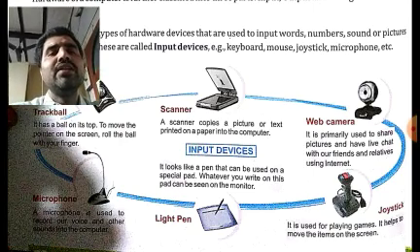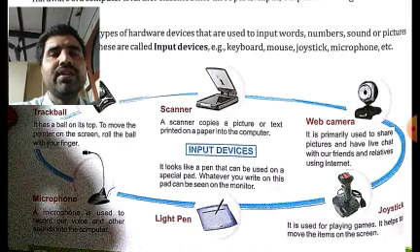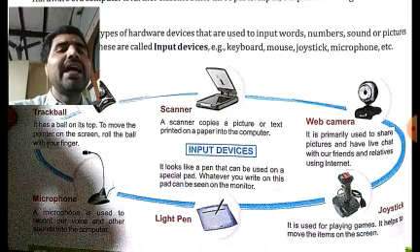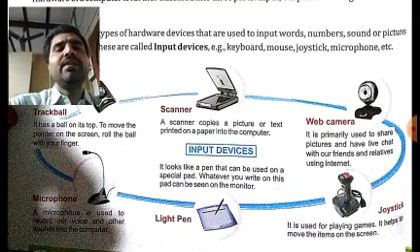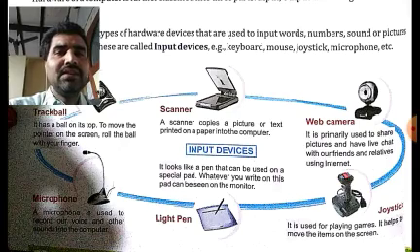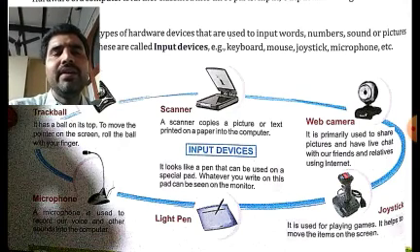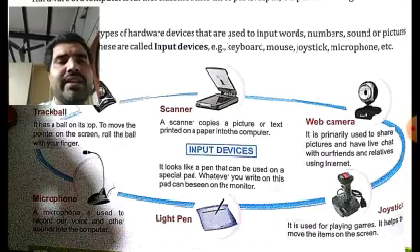You will be asked to recognize which device's definition I have asked in the form of a question. Like I may ask, a dash copies a picture or text printed on a paper into the computer. So what is there? This will be a scanner. The correct answer will be a scanner. You may be given different options like scanner, webcam, web camera, or joystick.